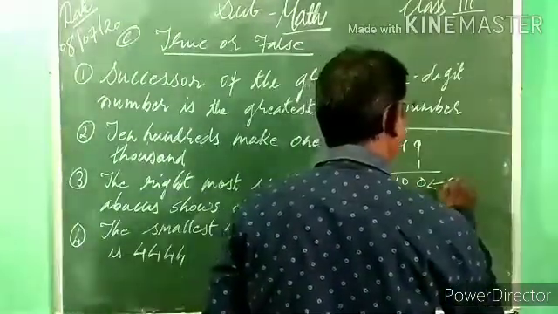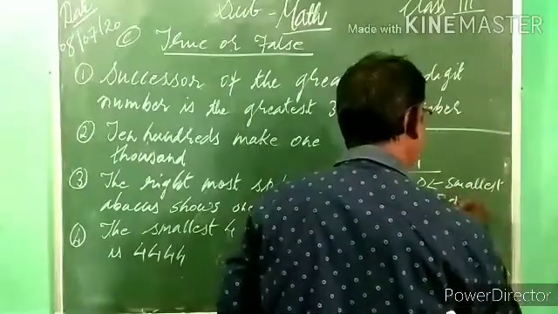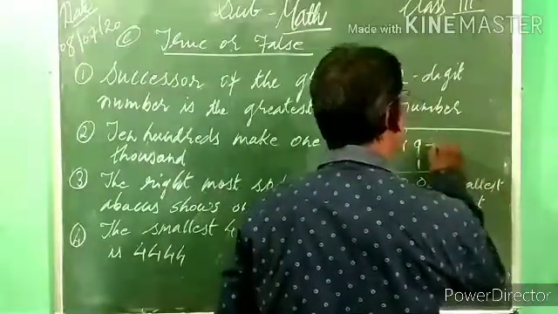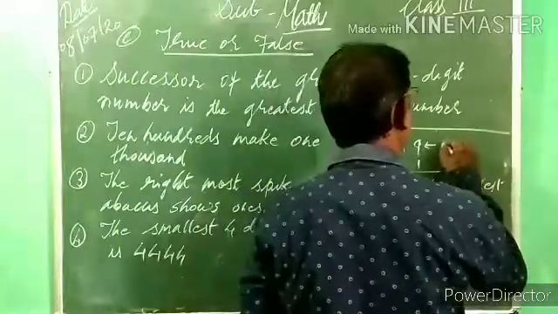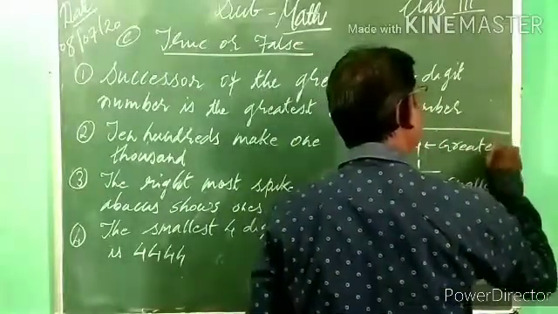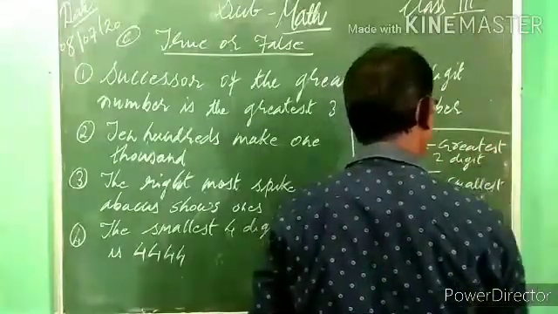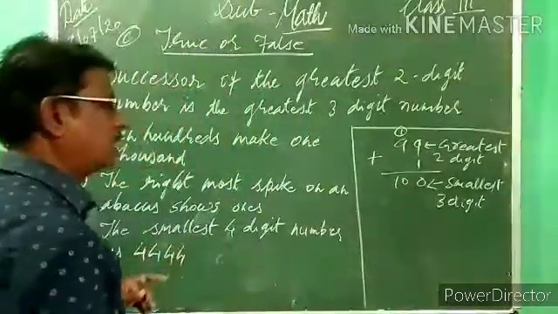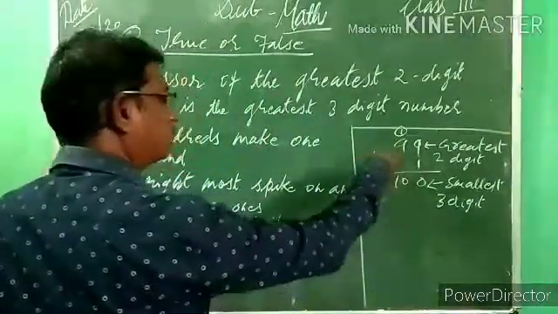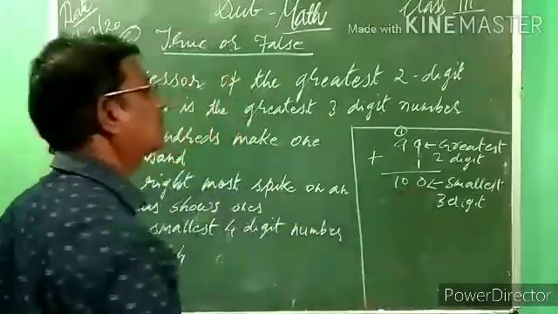This is the smallest 3-digit number, and this is the greatest 2-digit number. 99 means the greatest 2-digit number. So if we are finding the successor of the greatest 2-digit number, we are getting the smallest 3-digit number.